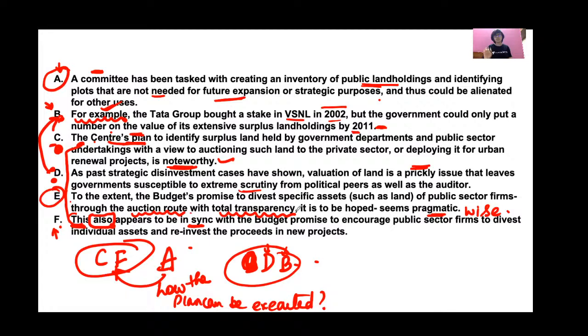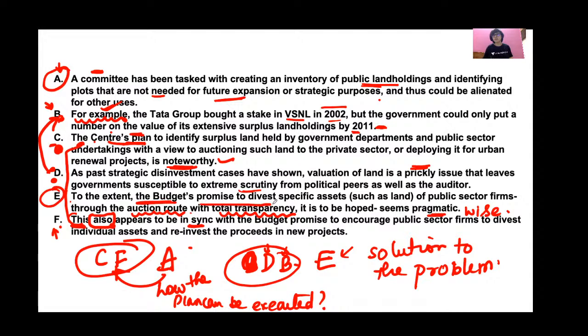So E should come at last, in the end, because E is your concluding statement which gives a solution to the problem. And what is the solution? The solution is this auction route with total transparency. Okay, and this solution seems to be pragmatic. So your final arrangement is C, F, A, D, B, E. C, F, A, D, B, E.